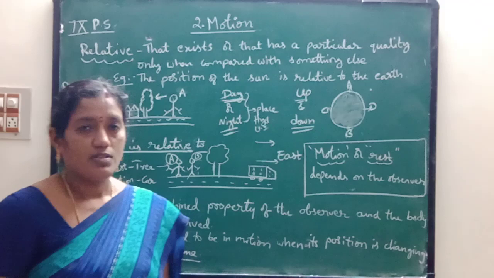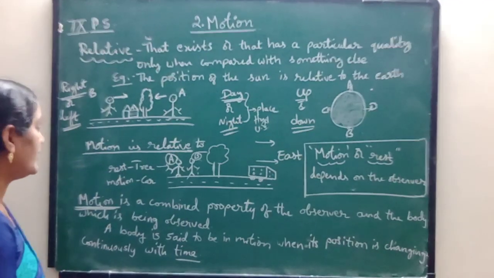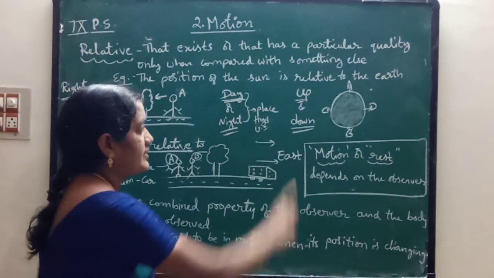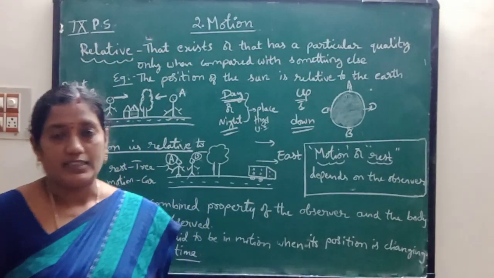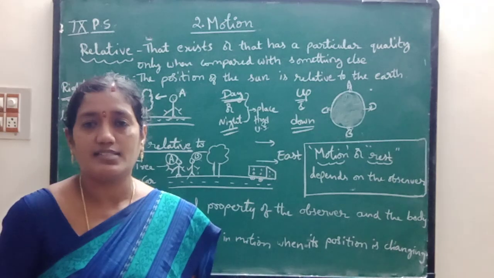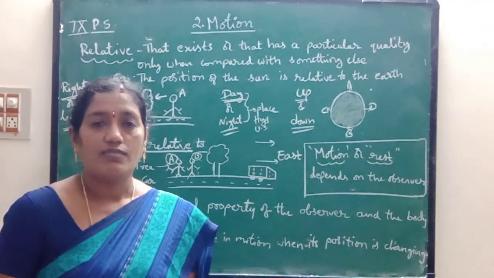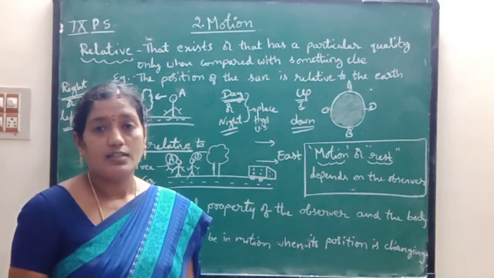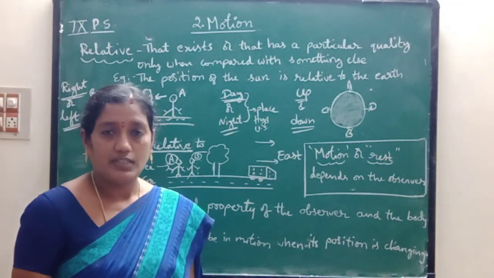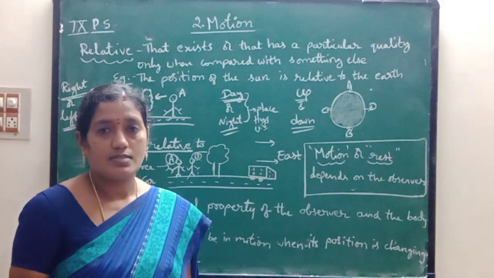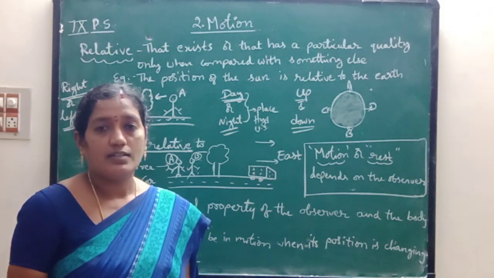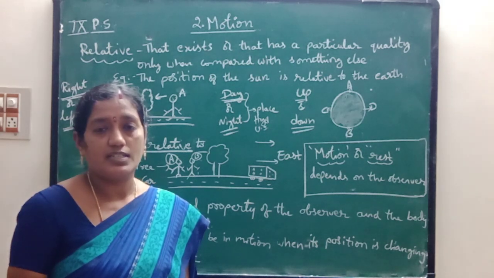Okay children, here is one example: the position of the sun is relative to the earth. Why? In which direction does the sun set, children? The sun sets in the west direction, and the morning sun is seen in the east direction.